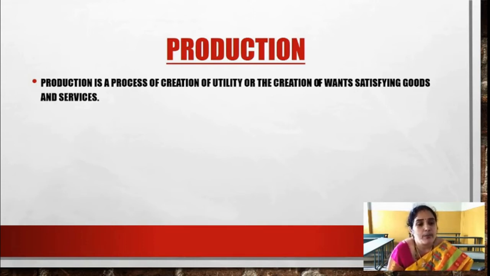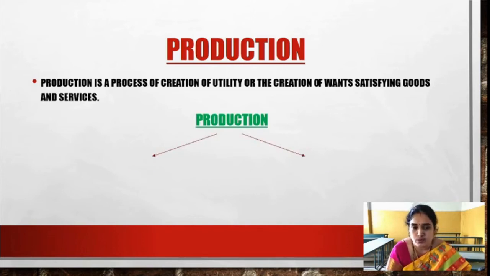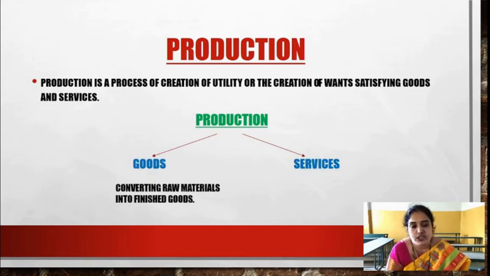So whatever we are producing with the help of the scarce resources is called production, in which we are producing goods as well as services. Now coming to production, it is classified into two: producing goods and producing services. What are goods? Converting raw materials into finished goods. That means whatever raw materials are available, we are producing them into finished goods which are ready for consumption.